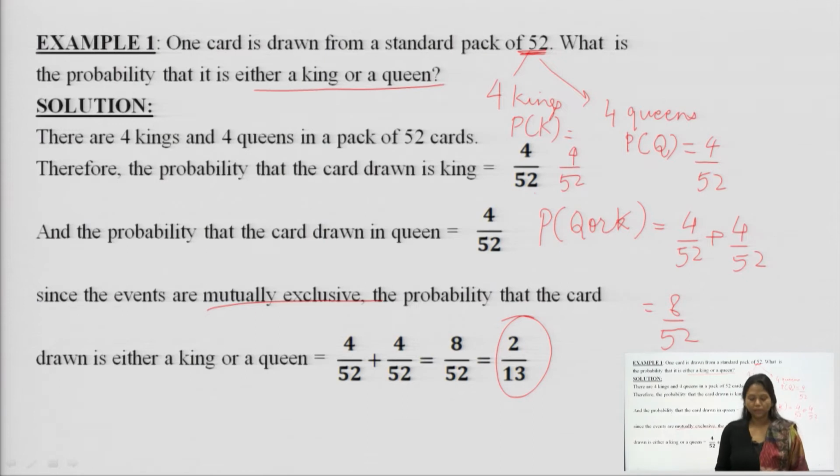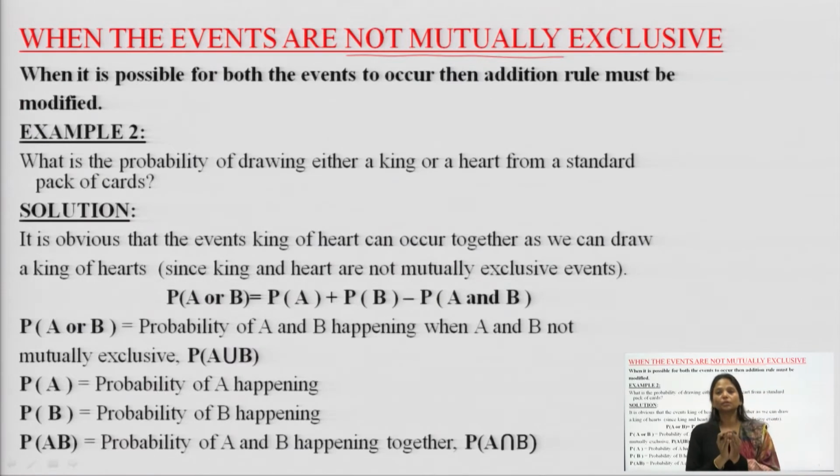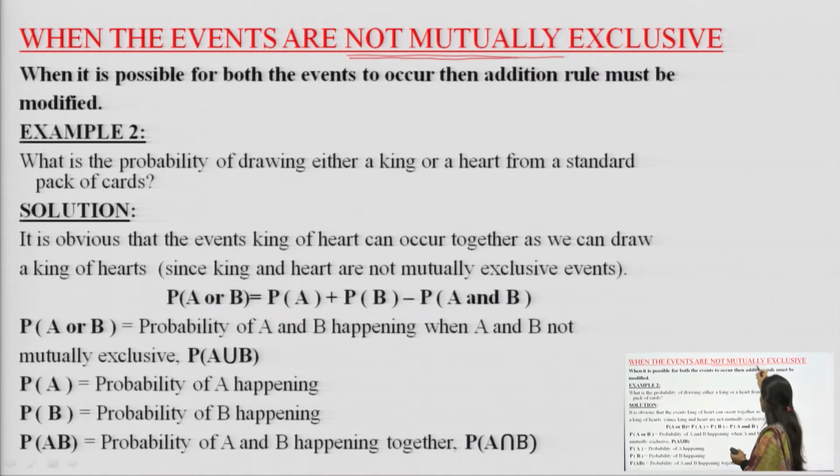Now, the next question is about when the events are not mutually exclusive, that means two things can occur simultaneously, two choices of a person can occur simultaneously, can be formed simultaneously, can be shown in front of you at one draw. So, that is called not mutually exclusive events. When it is possible for both the events to occur, then the addition rule is modified.